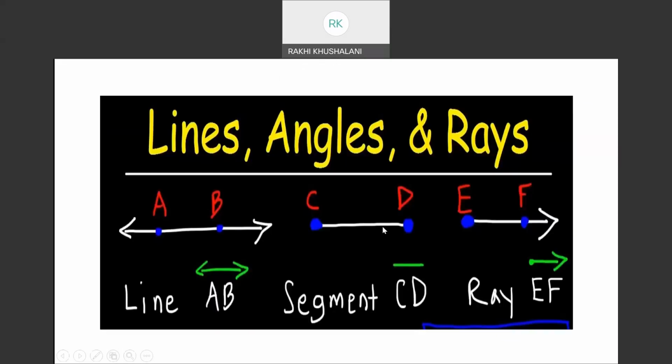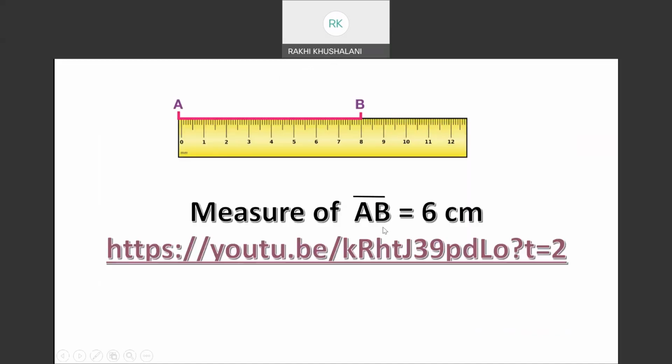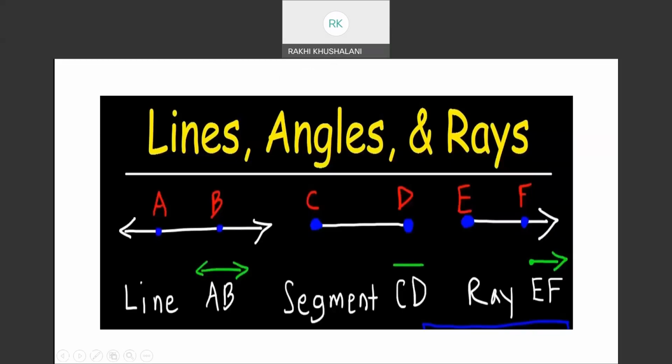CD is a line segment. Take the two endpoints which you're going to measure and you write a dash above those two points. C, D, if you can see here.